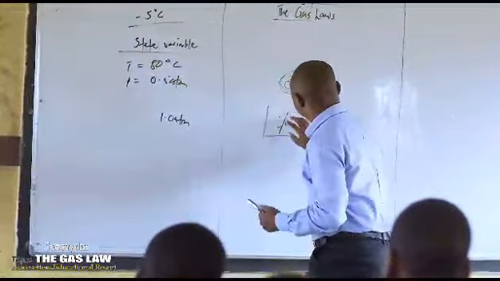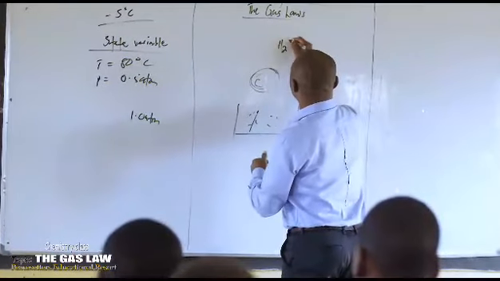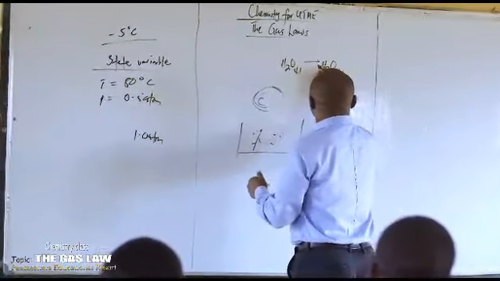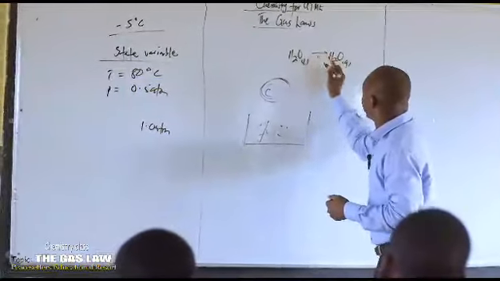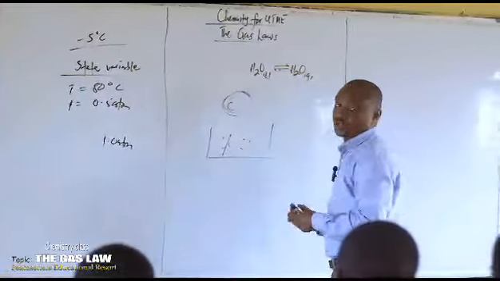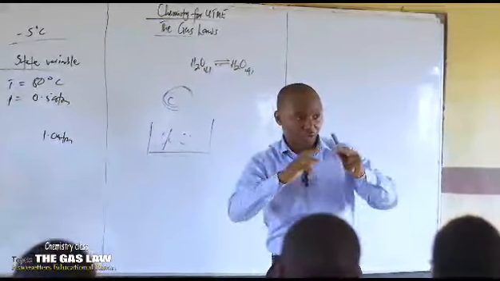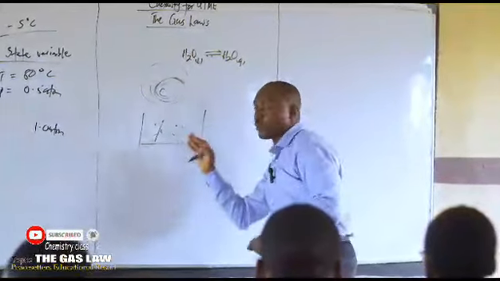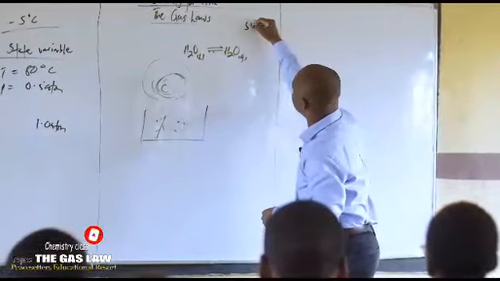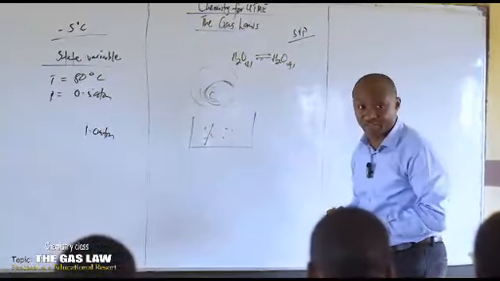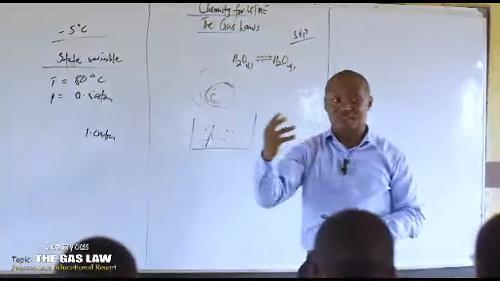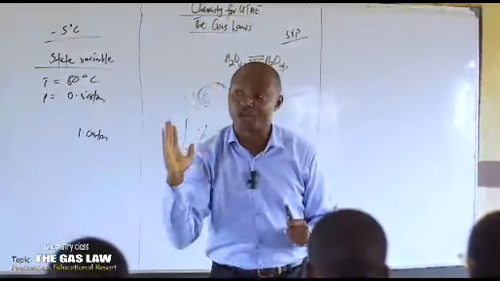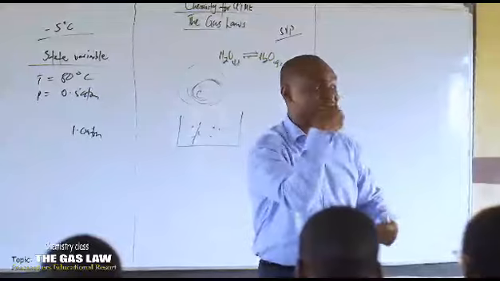So when you now have molecules escaping, that's to say we have H2O liquid changing to H2O in the gaseous state, and then the reverse takes place, and a time is reached when the rate of the forward reaction is equal to the rate of the backward reaction. Equilibrium attained, and we measure the pressure of the vapor over the liquid. That pressure is called the saturated vapor pressure, simply written as SVP. And it is a characteristic physical property of a liquid at a given temperature. That's why every liquid at a defined temperature has its particular value of saturated vapor pressure.